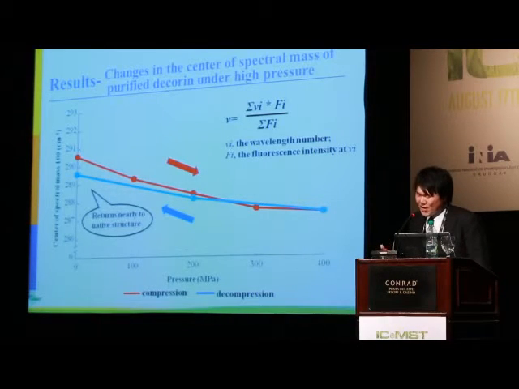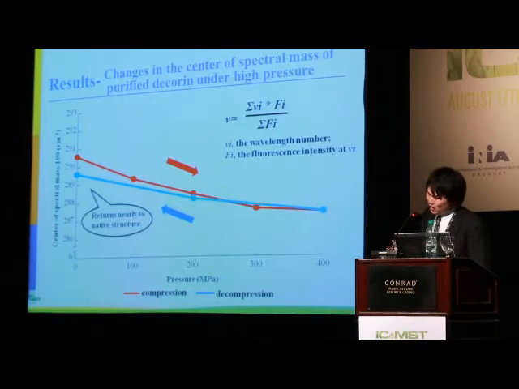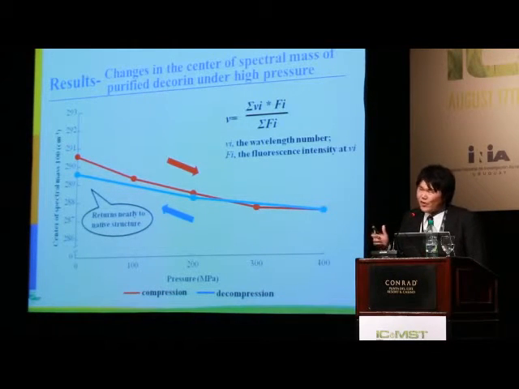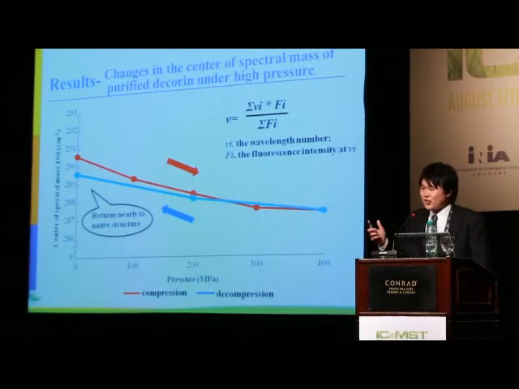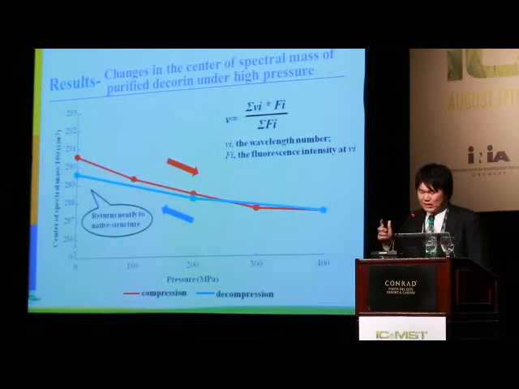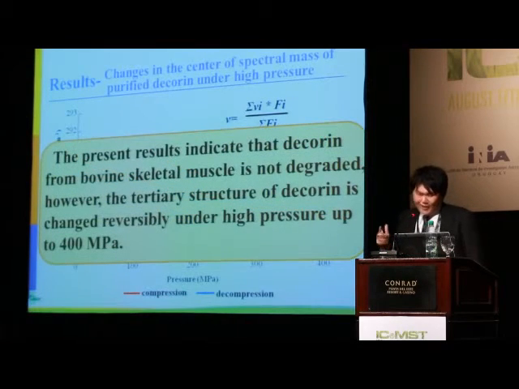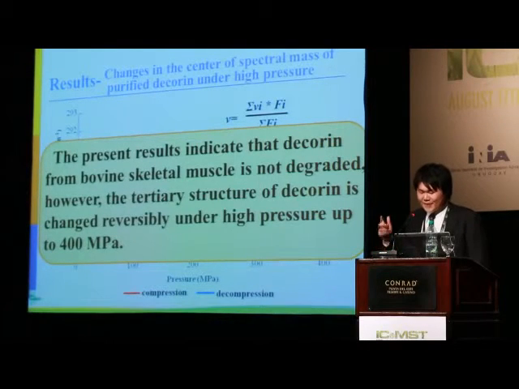Furthermore, with pressure decreased, the value returned to the initial value. These results also indicate that high pressure induced tertiary structure changes of purified decorin reversibly. Therefore, the present results indicate that decorin from bovine skeletal muscle is not degraded. However, the tertiary structure of decorin is changed reversibly under high pressure up to 400 megapascal.